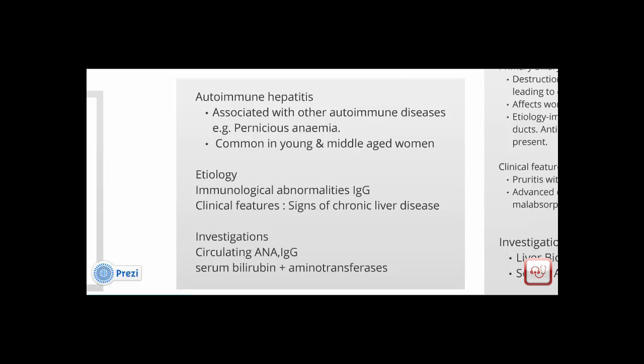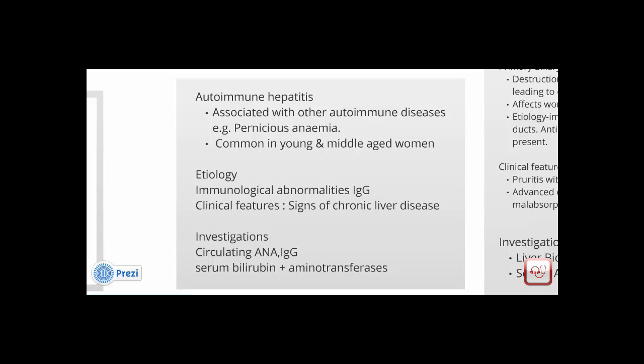Investigations done in autoimmune hepatitis: since it's an autoimmune disease, we're primarily looking at antibodies such as anti-nuclear antibodies, also known as ANA, and since there is a rise in IgG levels, we're taking a look at that as well. There would also be increased serum bilirubin and aminotransferase enzymes. There might also be a requirement for a liver biopsy to confirm the case of autoimmune hepatitis. Treatment involves steroids, primarily prednisolone.